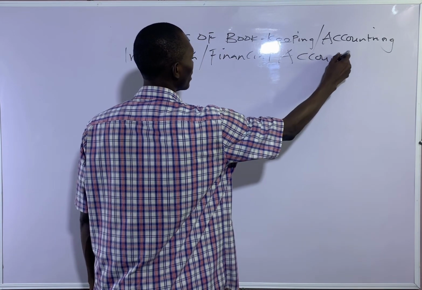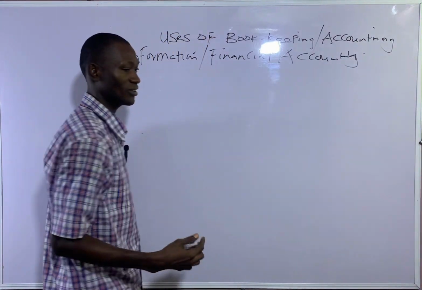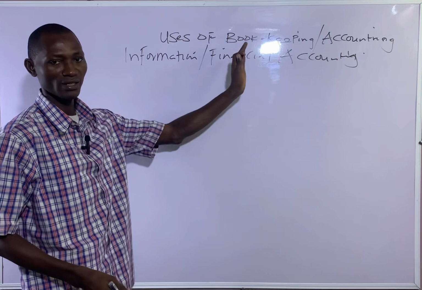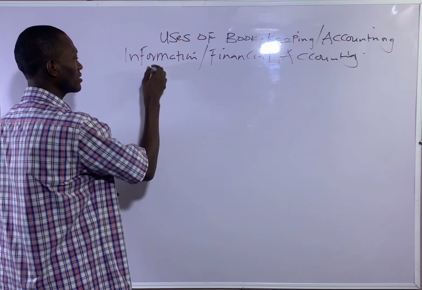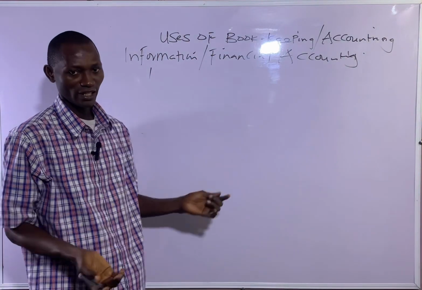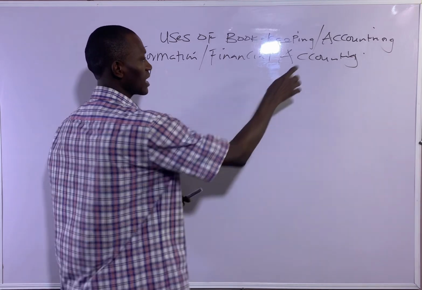So let's talk about the uses or advantages or importance of this. It's the same, should you be asked in any exam. So number one, what's the importance of bookkeeping? That's recording business transactions.